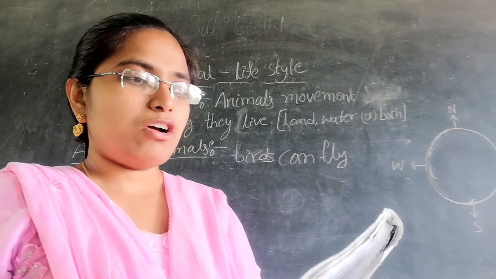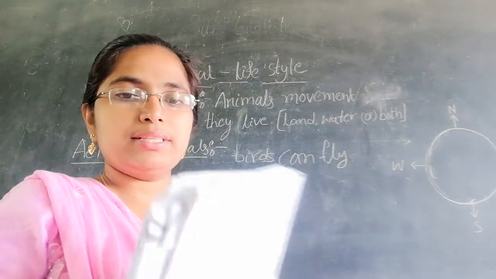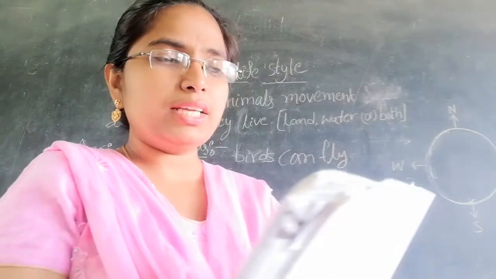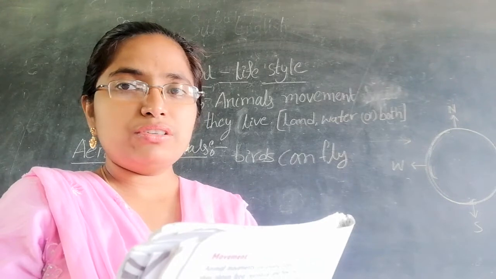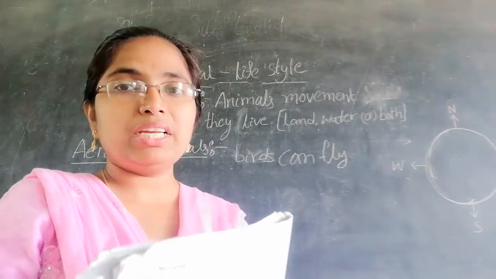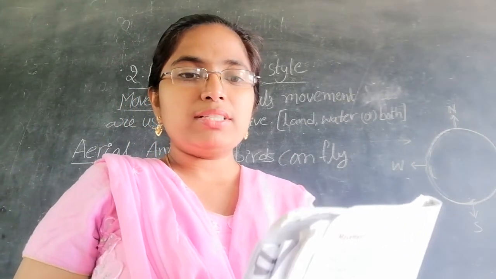So bats are the only mammals that are able to fly. This is the bat here. It can also fly. So bats are the only mammals. Very important one. Bats are also mammals, because they give